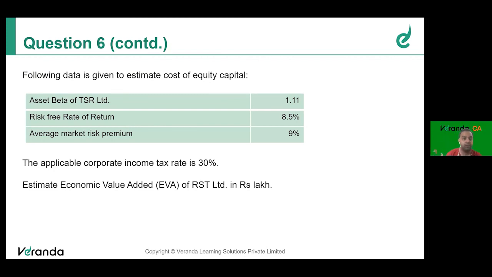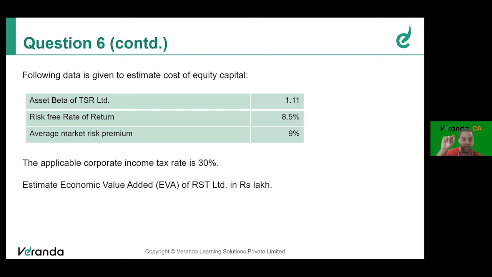So what is the formula for EVA? EVA is equivalent to NOPAT minus invested capital into WACC, correct? Where NOPAT is equivalent to EBIT into 1 minus tax, correct? First you write the formula, then you find each one of these numbers, and your answer is done.